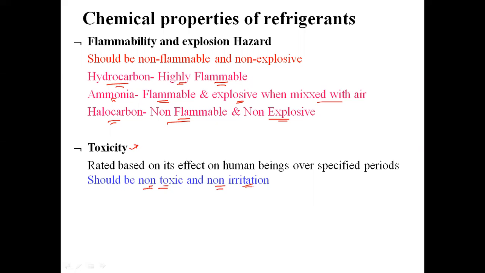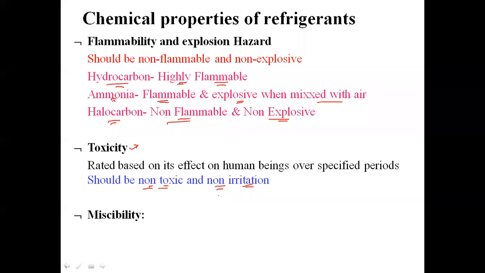There are some refrigerants which are irritating to the human body, such as the eyes, nose, or throat. That will be called an irritating refrigerant. But while selecting the refrigerant, we have to take care that it should be non-toxic in nature and non-irritating. The next one is miscibility.